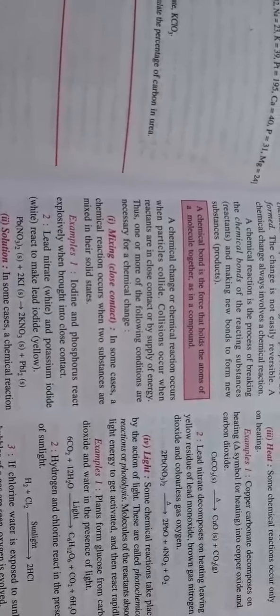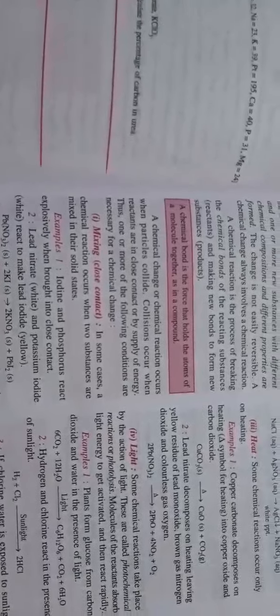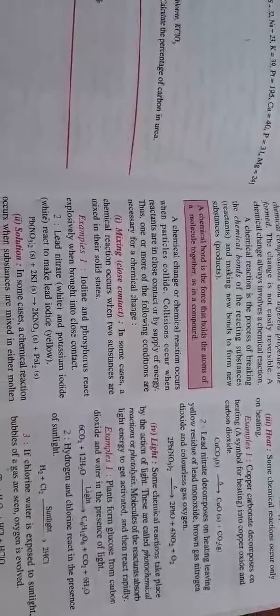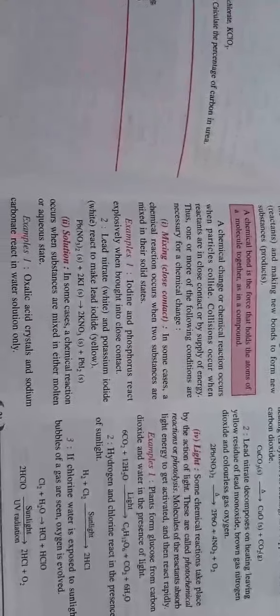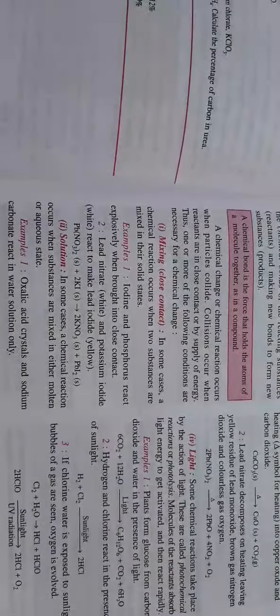Now, during a chemical reaction, there are certain conditions which are required for a reaction to occur. The first condition is mixing. If we mix the substances, then only does the reaction take place, even in the solid state. Like in this example, iodine and phosphorus react explosively when they are brought in contact with each other.